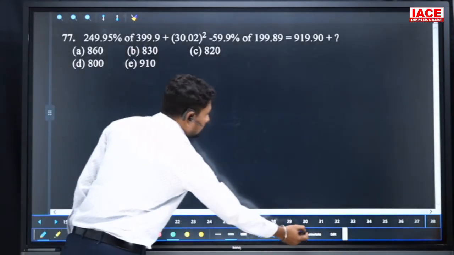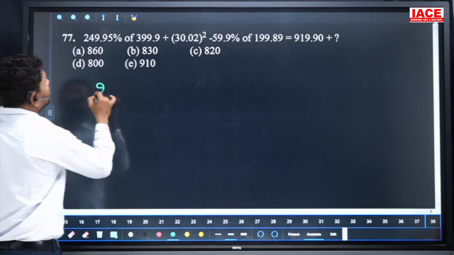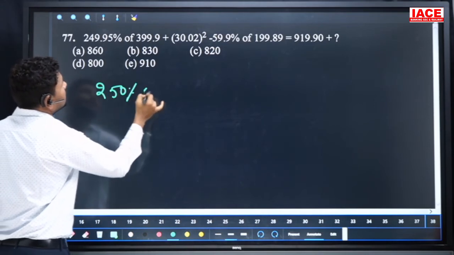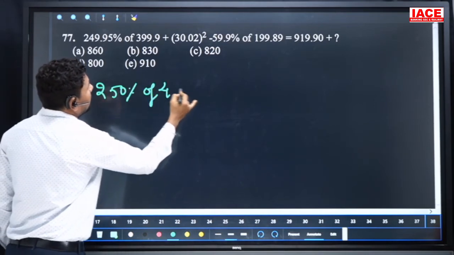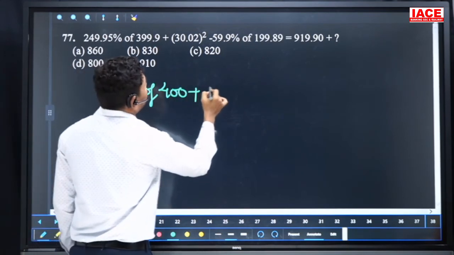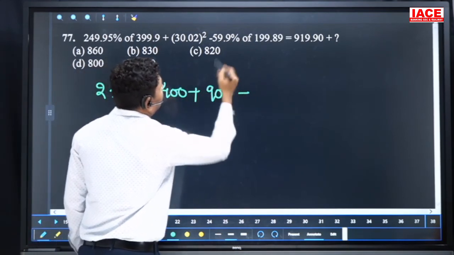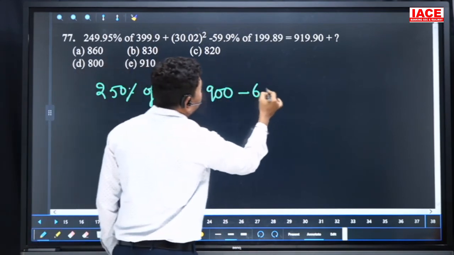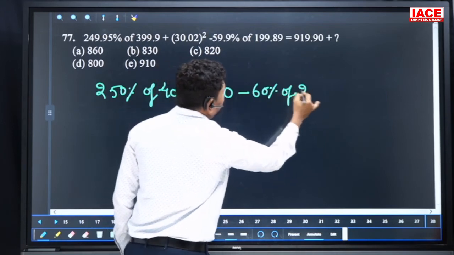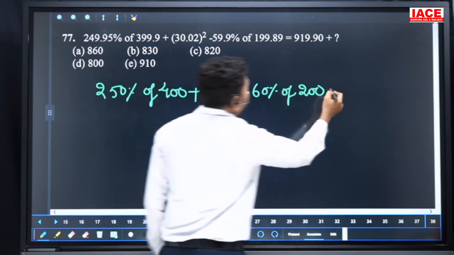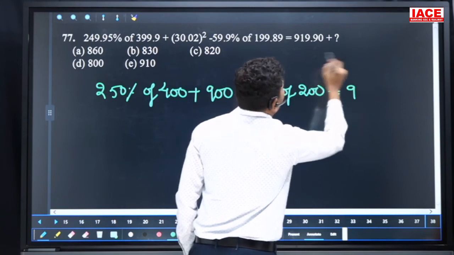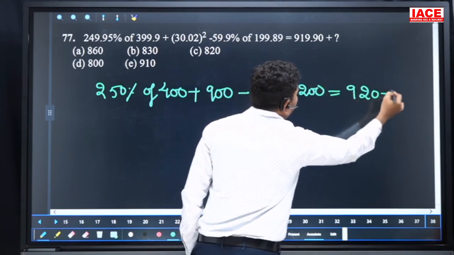Next, we can write 250 percentage of 400 plus 30 square, that is 900, minus 60 percentage of 200, which is equal to 920 plus x.